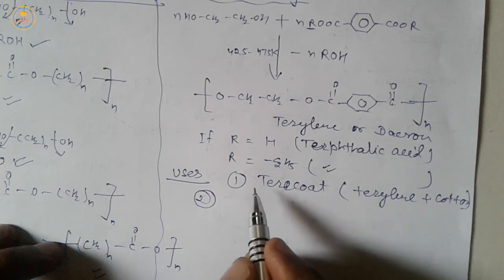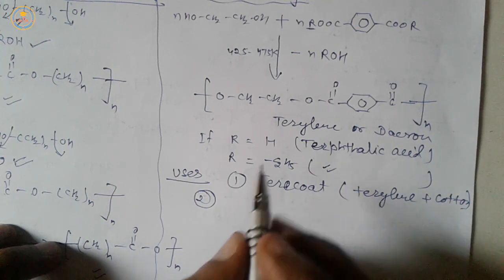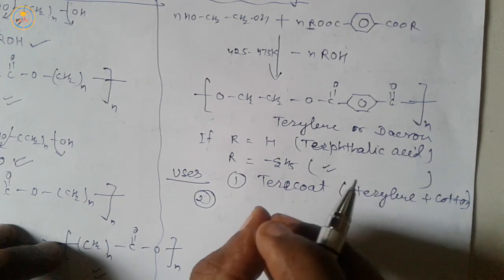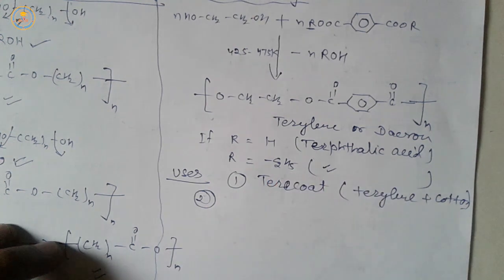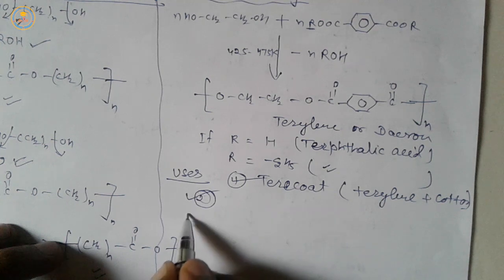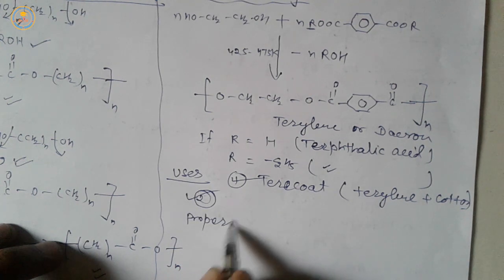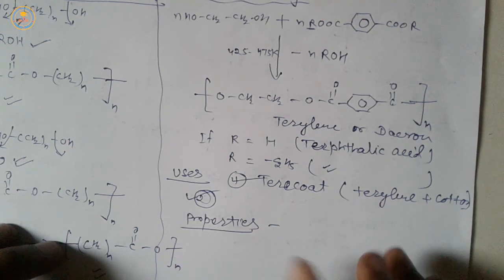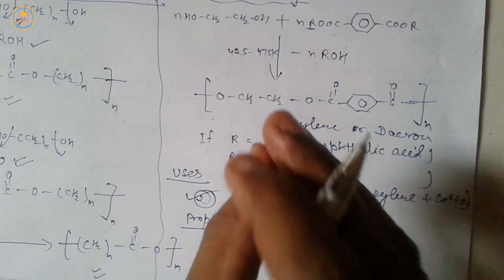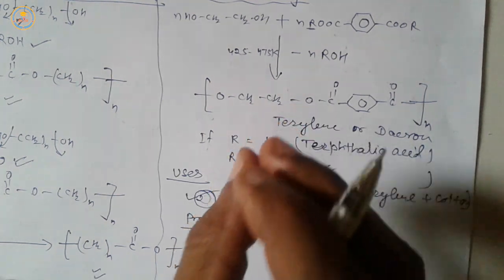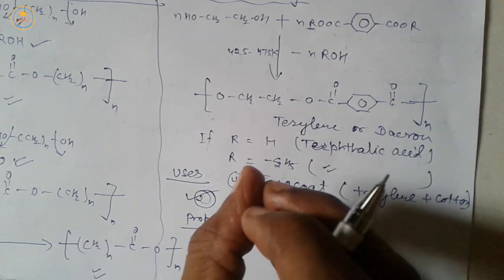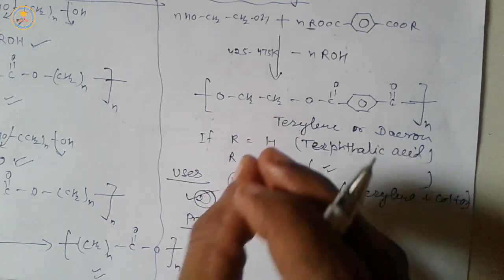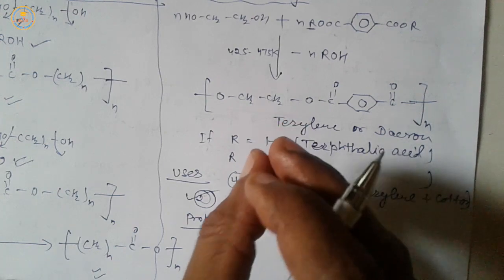Second, terylene is used in making safety belts, aprons, magnetic recording tapes, etc. Next point is properties of terylene. Terylene has high resistance against chemical and biological factors. The fibers of this polymer are very strong and stable.